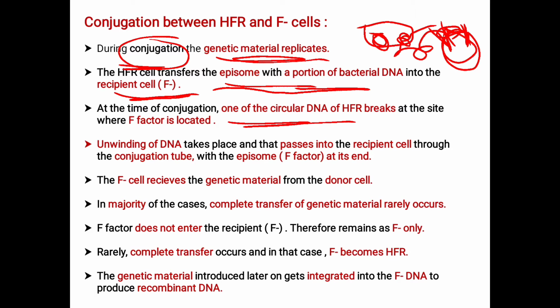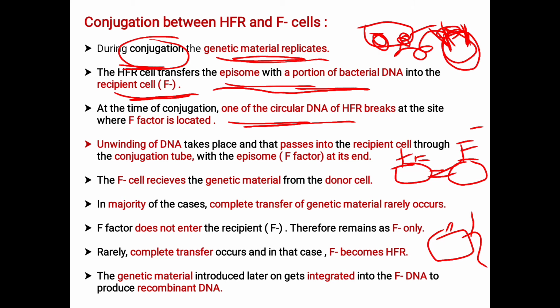Here, this is one bacterial cell and this is the other. This is the donor cell and this is the recipient. The donor is the F plus, and the recipient is the F minus. Here, the conjugation tube is formed with the help of pili. We know the structure of bacteria, where we have the flagellum.